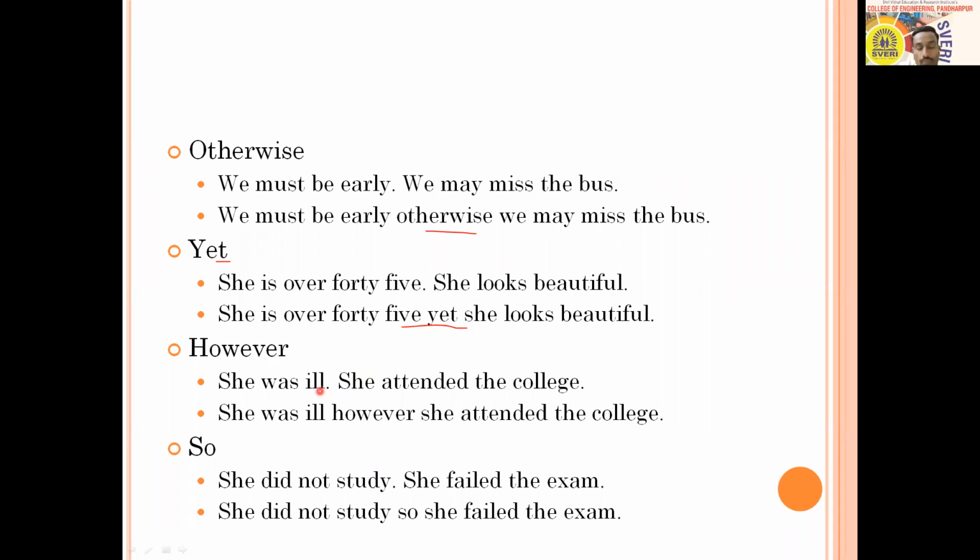However, so you can see here sentences. She was ill. She attended the college. Okay. So you can see here, she was ill. However, she attended the college.